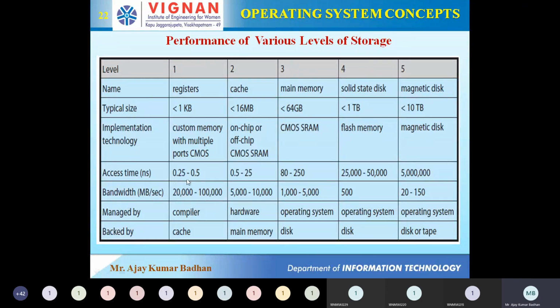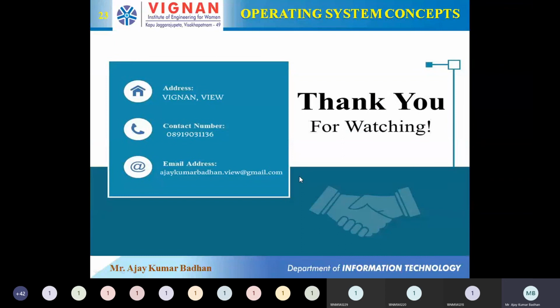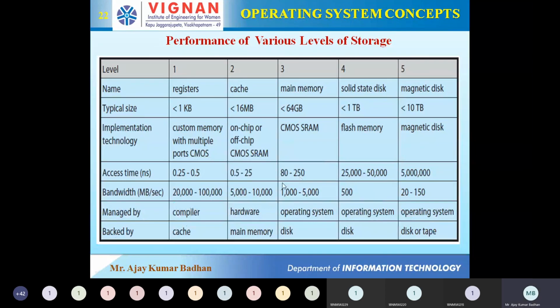Now coming to the access time. It is 0.25 to 0.5. I actually told you about nanoseconds, microseconds, and so on. You can see here it is all in nanoseconds. It will take 0.25 to 0.5 nanoseconds, then 0.5 to 25 nanoseconds. If you observe here, this will be coming in microseconds now, because 80 to 250 nanoseconds, it comes under microseconds.